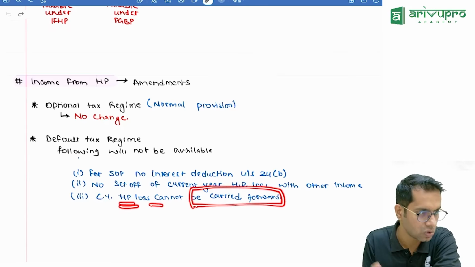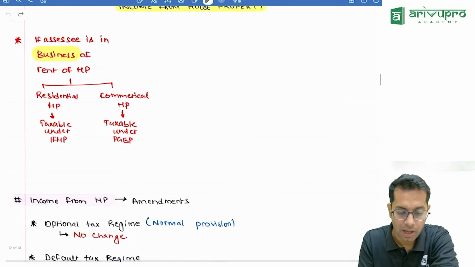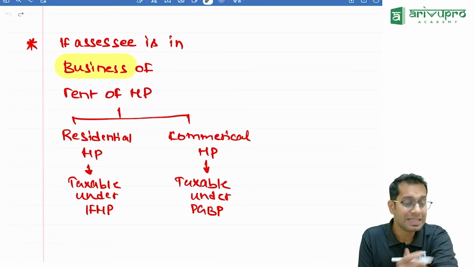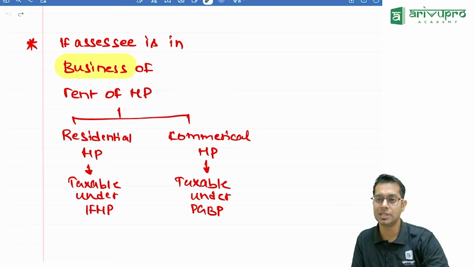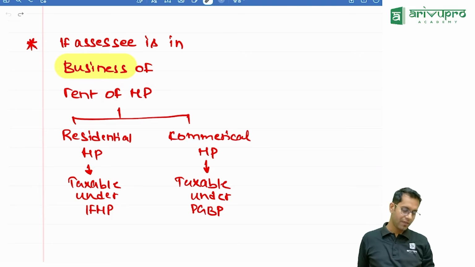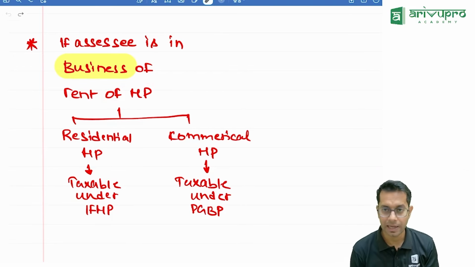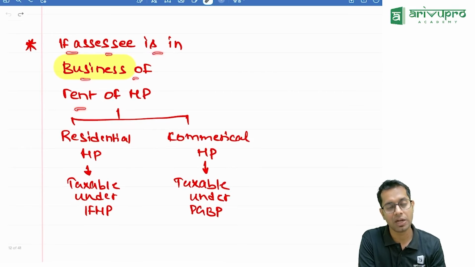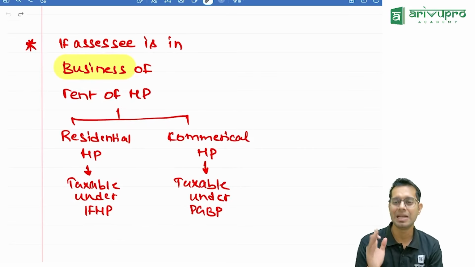You cannot set off, and you cannot carry forward the current year house property loss. Now, apart from that, if a person is in the business of renting house property, normally the income should go under business, because it is my business. But what they have told is, if an assessee is in the business of renting house property, I will see what type of house property he is renting.